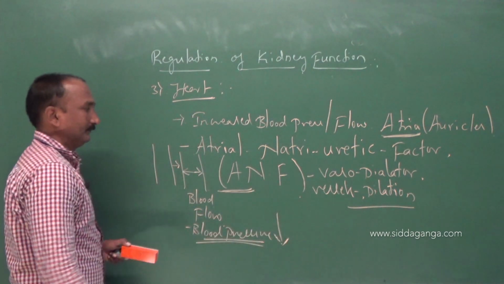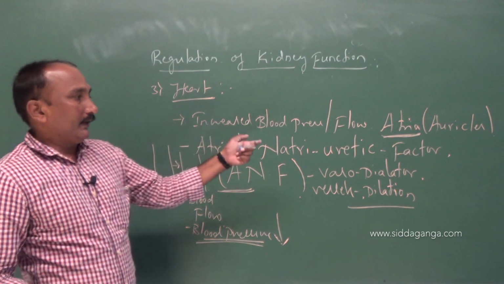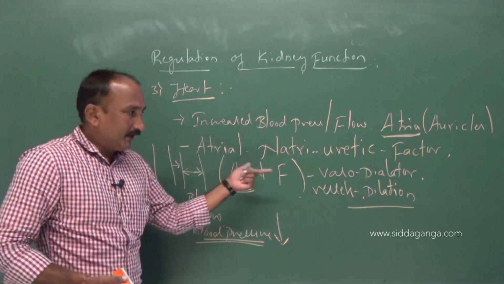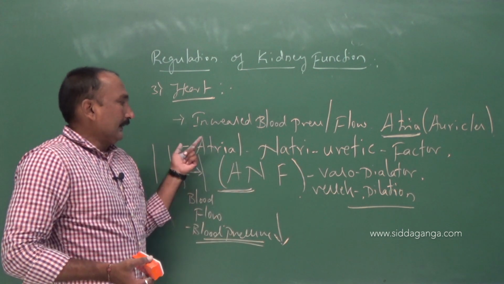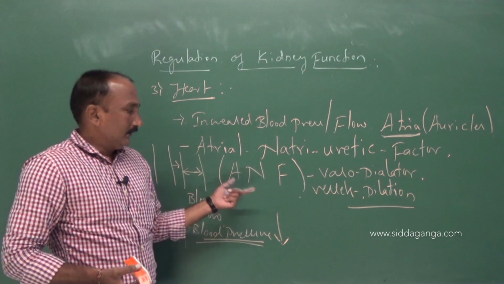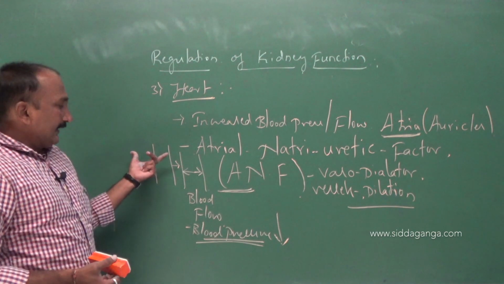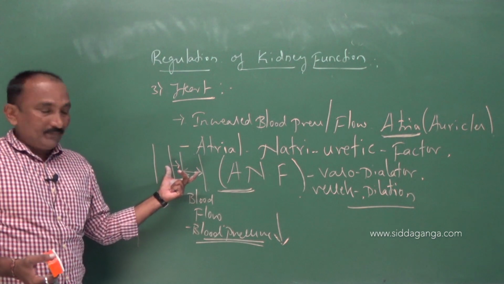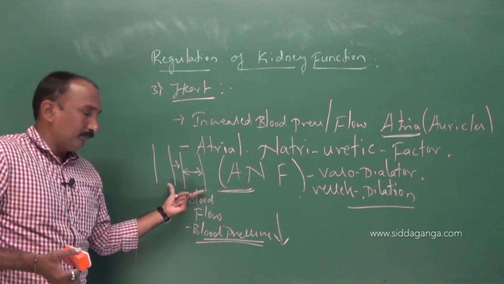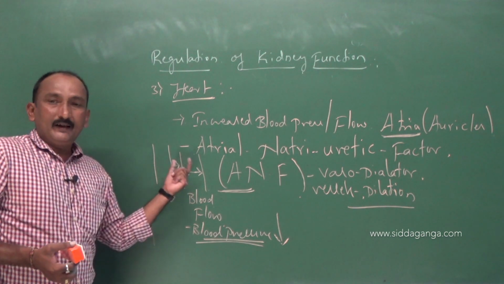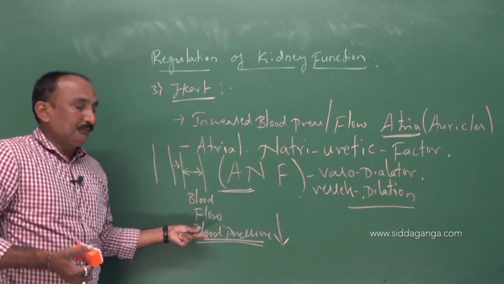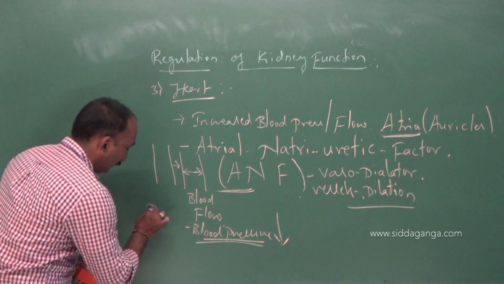So whenever the atrial region of the heart has increased blood pressure, the atrial wall releases atrial natriuretic factor, the ANF, which is responsible for dilation of blood vessels.